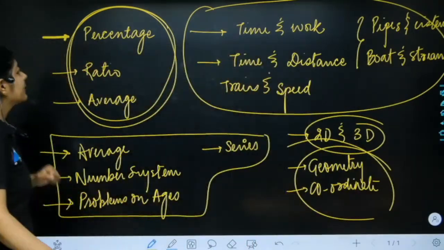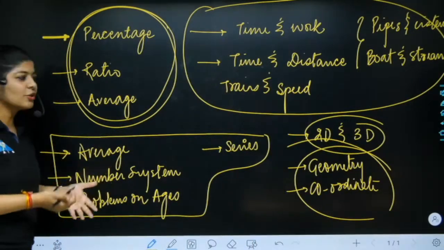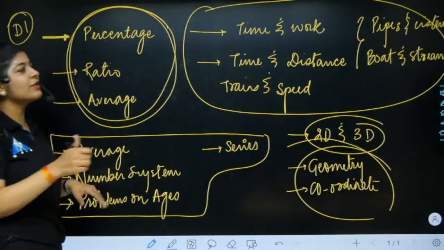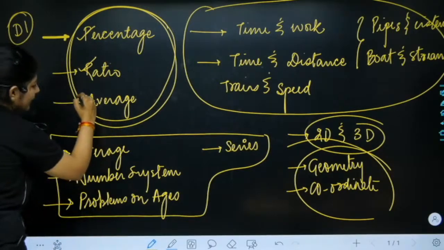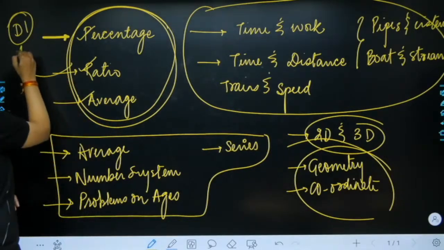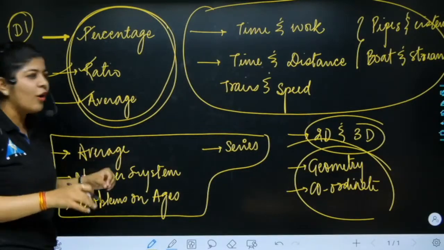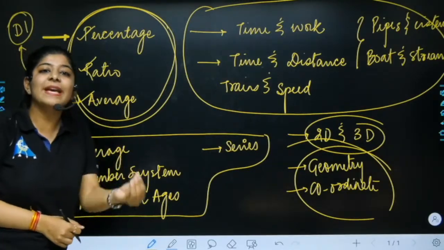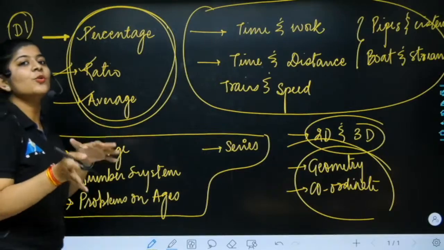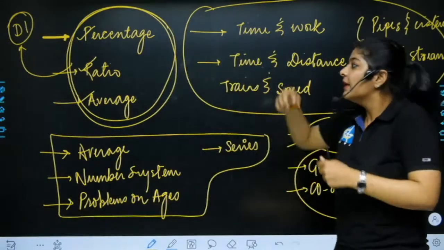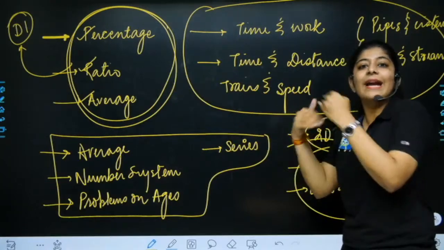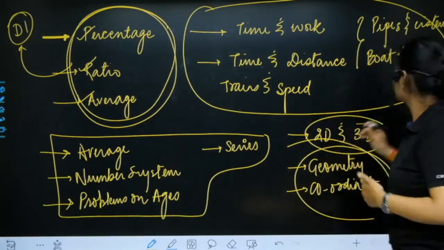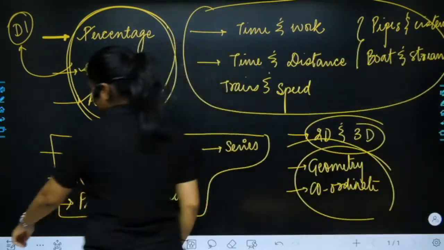Now if we talk about some other topics like DI, if you have command or you know the basic concepts of percentage, ratio and proportion and the concept of average, you can easily attempt all the questions which are asked in the DI, because the questions asked in DI are very easy and are on the basic concepts of these topics. So you should divide the topics in sub groups and try to attempt the first group first, and then second group, then third group, then fourth group, and so on. Now let's move to the next section which we have,